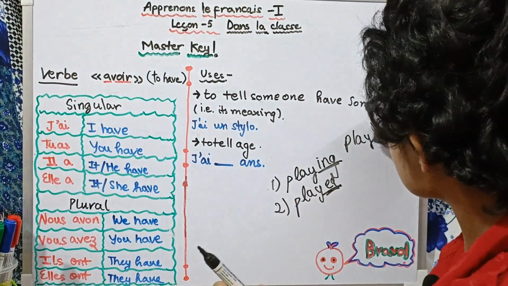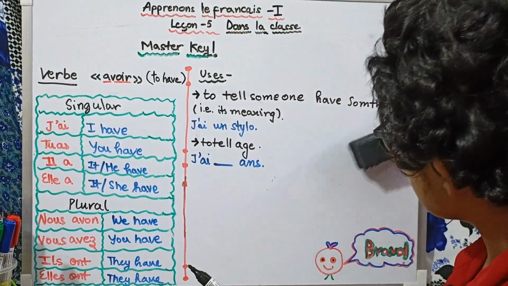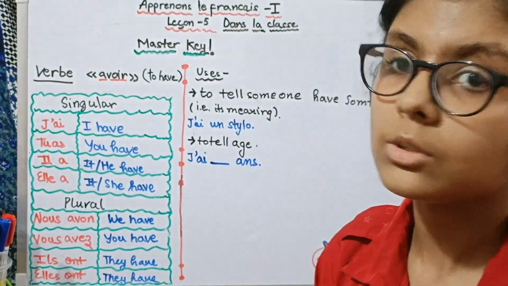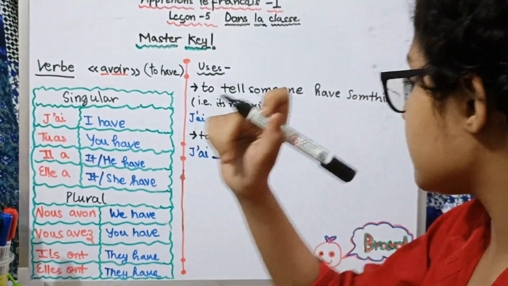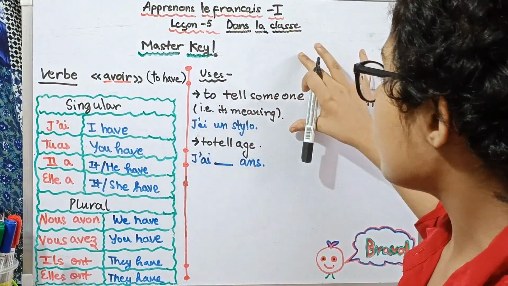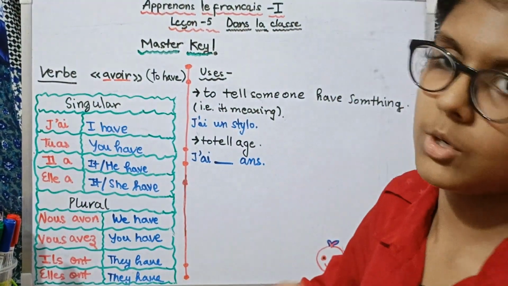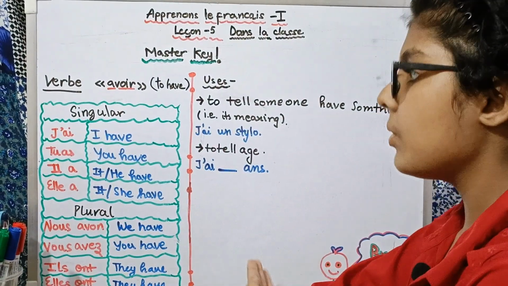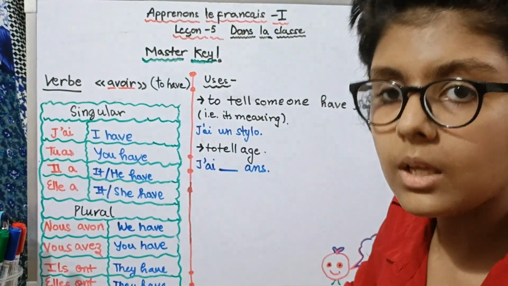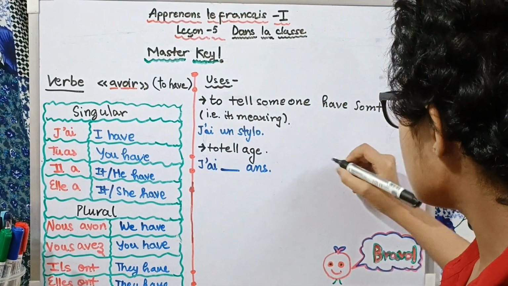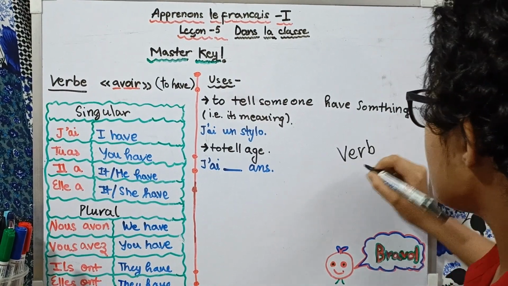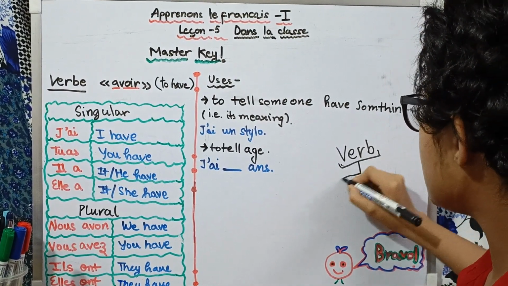But before reading the verb avoir, that is to have, we need to know that there are different conjugations of different groups of verbs. Now how many groups of verbs are there? In the 3rd lesson as well, I have told you in a detailed format what verbs are, and I have told you more than what is in the book, and I am doing so here right now, as it would be easier for you to learn what verbs are, as they have a very key role in the learning of French. So now first we need to see how many groups of verbs there are. So here we have verb. There are 3 groups according to their ending.